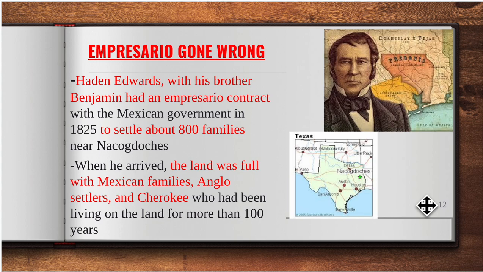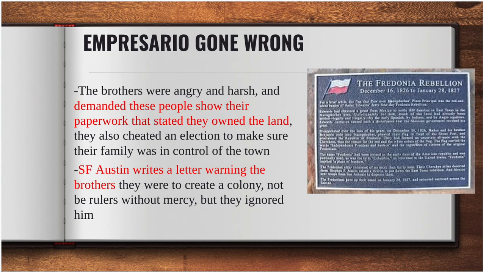Hayden gets his people. He's ready to move into Nacogdoches. He's ready to settle this land. He's ready to get paid. But there's a problem. When he arrives, the land's already full. It's got Mexican families. It's already got Anglos settled in it, as well as Cherokees. And some of these families had already been living in the area over 100 years. So Hayden's like, what the heck, man? I've got a contract. What are we supposed to do? As you can imagine, it doesn't go well.